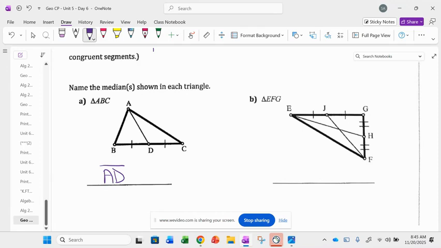So in letter B, how many medians are drawn this time? Two. So one median is EH. It starts at vertex E, goes to the opposite side, and splits that opposite side into two equal segments. And then FJ starts at F, goes to J, and splits EG into two equal parts. So we're going to say EH is a median and FJ is a median.